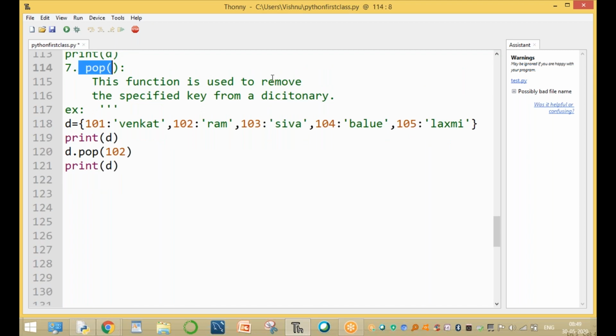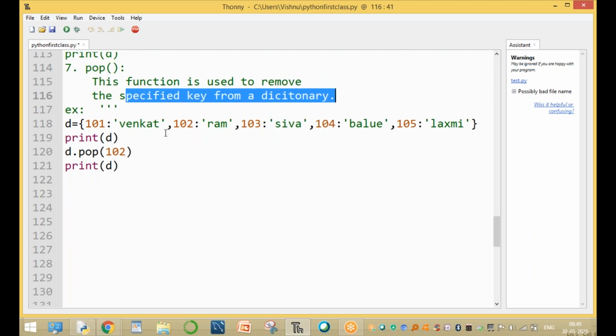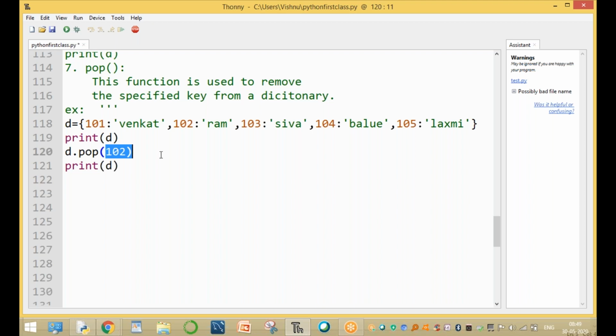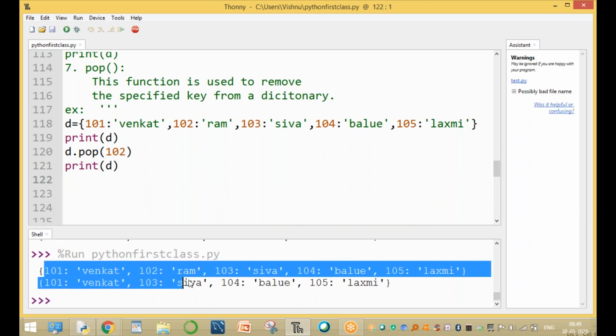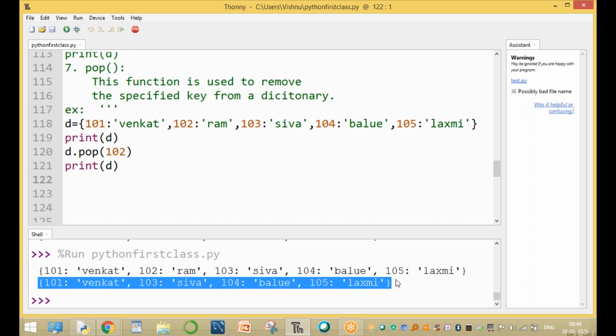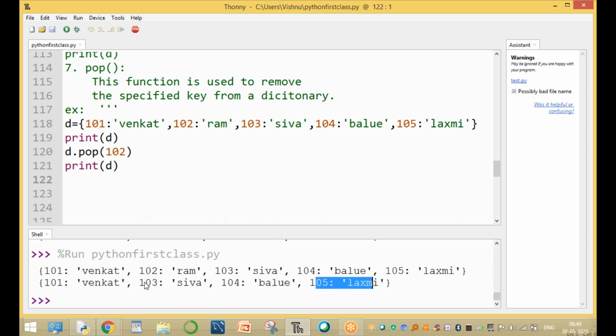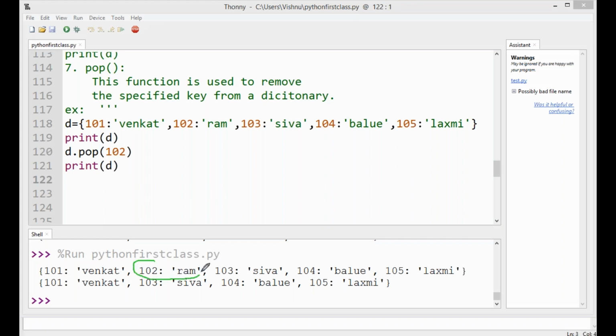What is the pop function? It is used to remove the specified key from a dictionary. Here the specified key is 102. 102 is removed from the dictionary. Clear? Okay. Now there are the key and value pairs. Here we are using 101, 102, 103, 104, 105. This is the completely original dictionary. And here, after removing, the dictionary is 101, 103, 104, 105. 102 is removed from the dictionary. This element is removed from the dictionary. Here, this is not present. Please observe this. Clear? 102 is removed from the dictionary.